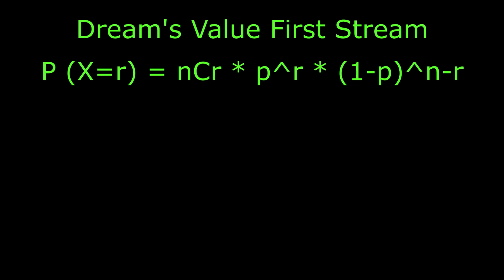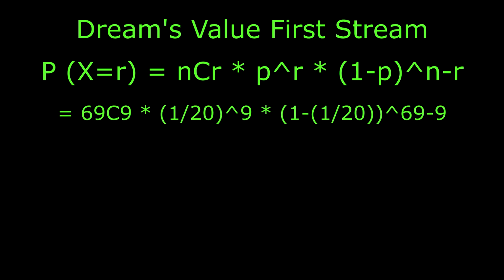Now we move on to Dream. From Dream's first stream, we have 69 choose 9 times (1 divided by 20) to the power of 9 times (1 minus 1 divided by 20) to the power of 69 minus 9.